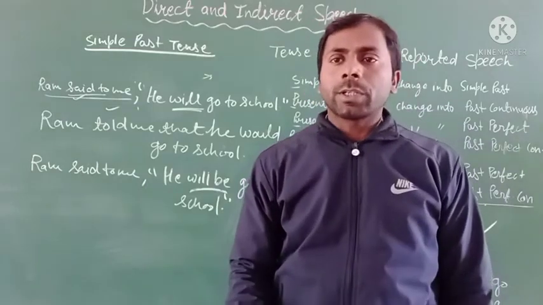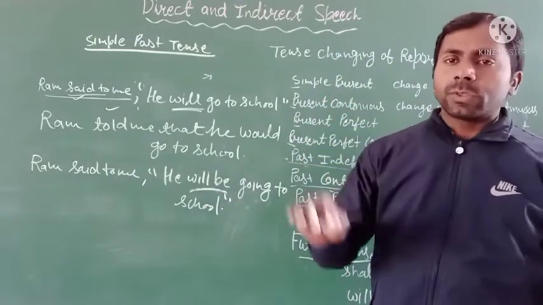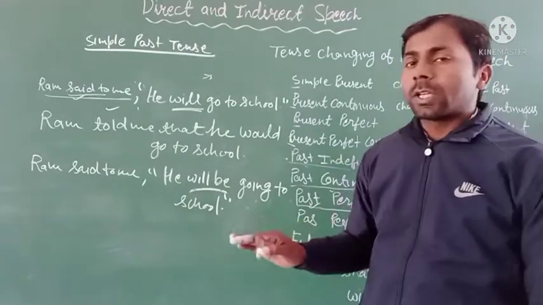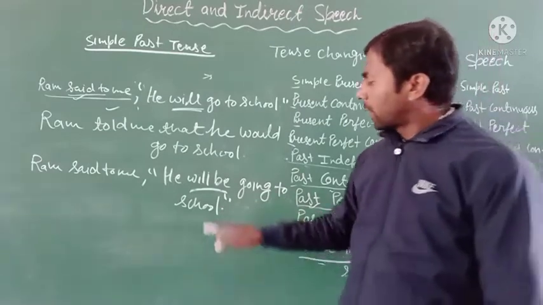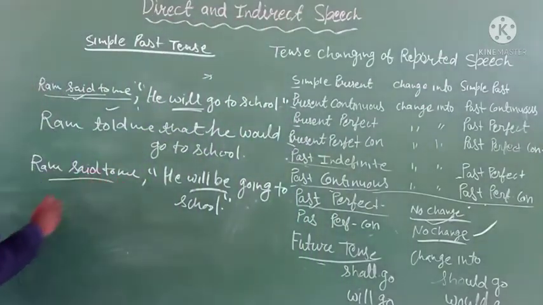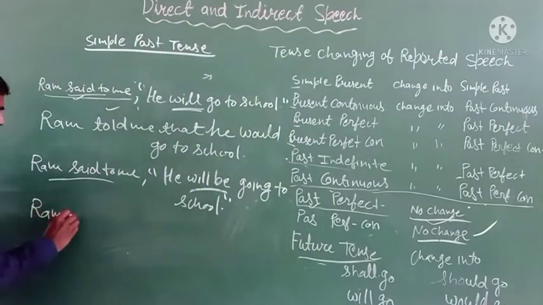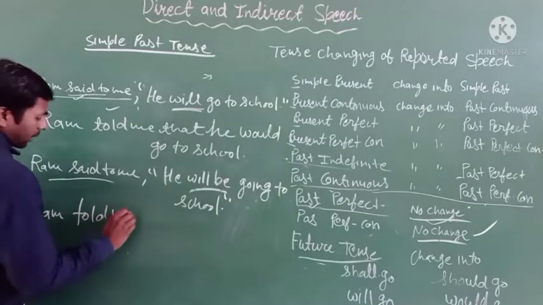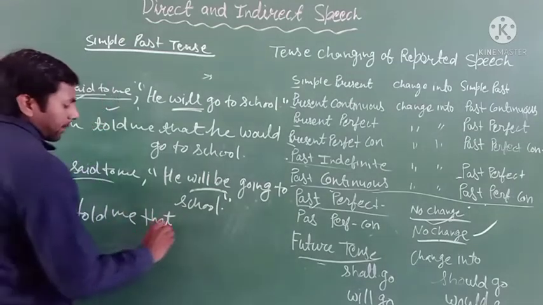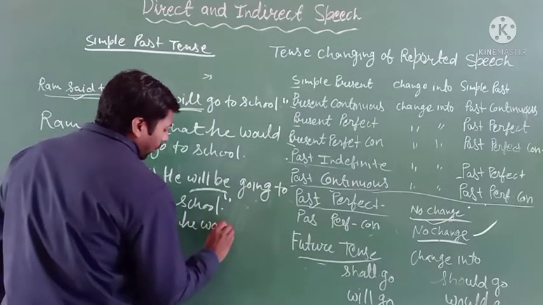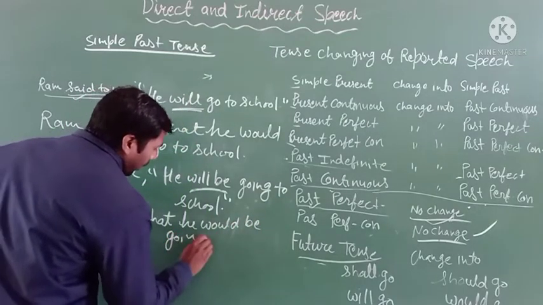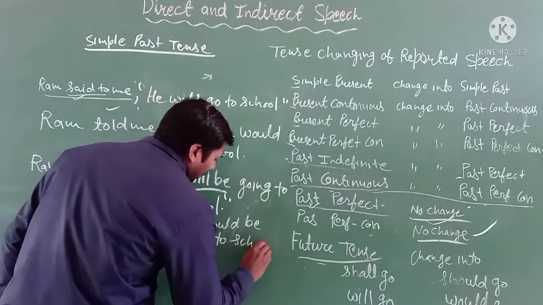When you change the future continuous tense direct speech into the indirect speech, there is only one change: will be becomes would be. For example, you have to write down here, Ram told me that he would be going to school.